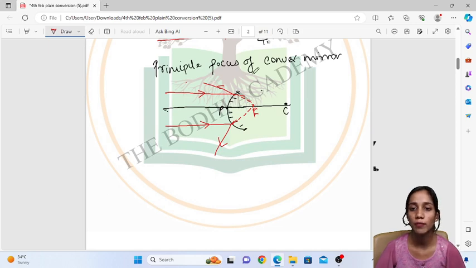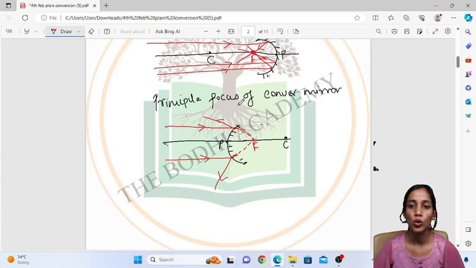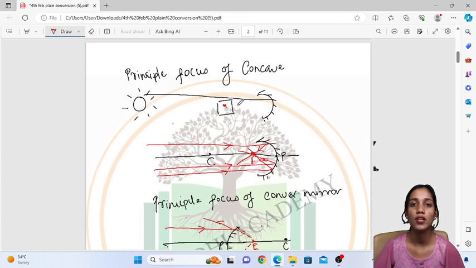Now what could be the statement for the principal focus of the convex mirror? All the rays of light parallel to the principal axis falling on the convex mirror, after reflection diverge, and then they appear to meet at a single point on the principal axis. That point is called the principal focus of the convex mirror. So today we have seen what is the principal focus of concave and convex mirrors. In the next video we will be seeing the different ray diagrams and different image formations.